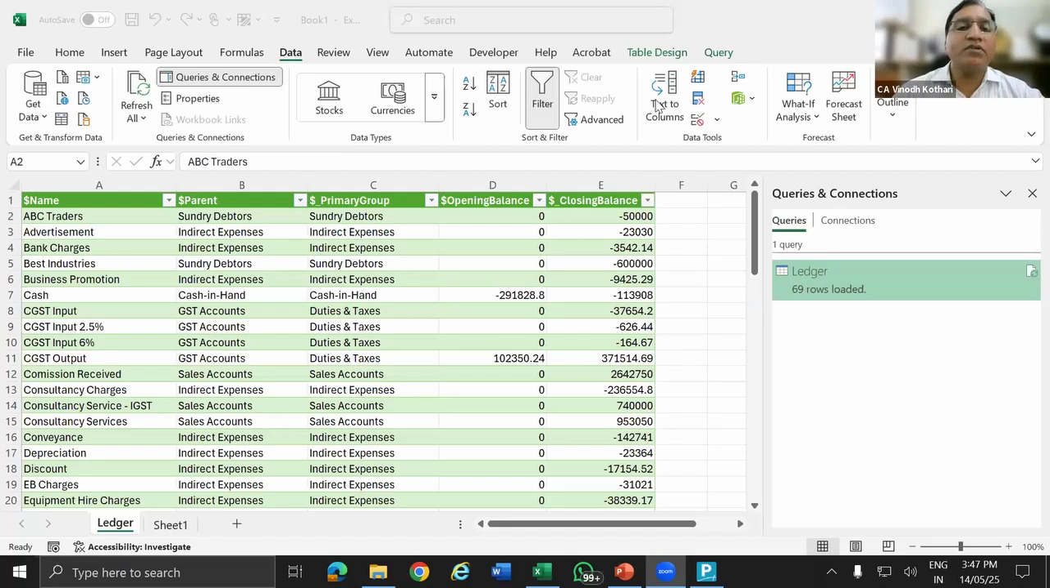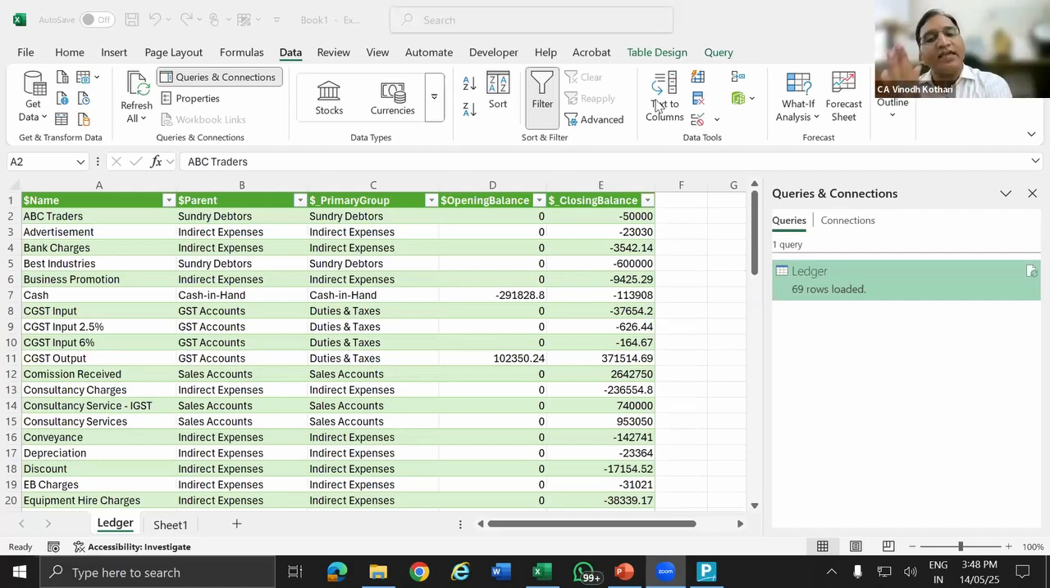In Power Query, in between, will it work on Excel? Yes, Excel 2021, it will work. We cannot import the trial balance directly. This method only we can import the trial balance. Normally, what many people do is go to the trial balance, export to Excel and then use it. But in this method, this is the only method available.